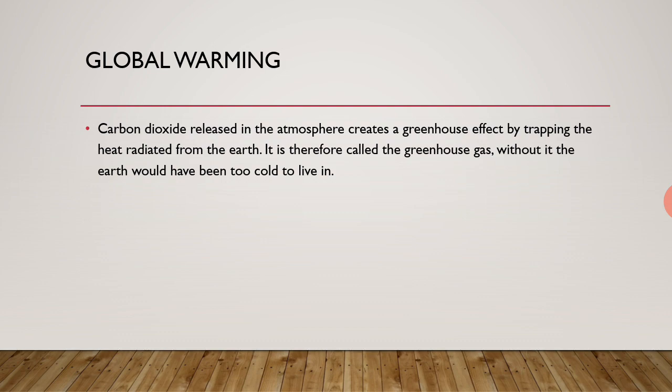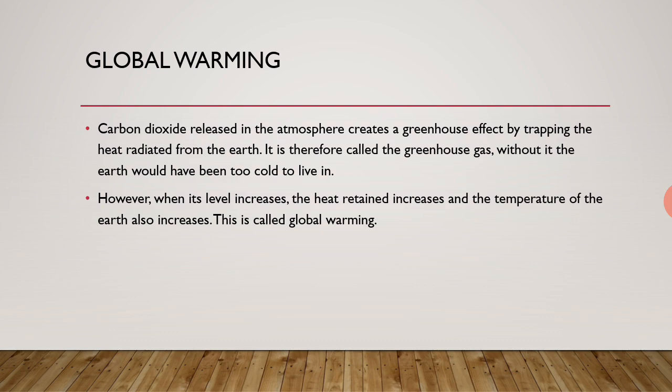But how? That gas is trapped, and the heat that is radiated from the earth is trapped, causing the greenhouse effect. Because of that, it is known as the greenhouse effect. If this greenhouse gas wasn't there, the earth would be too cold to live in. Because of this gas, we are able to survive on the earth.